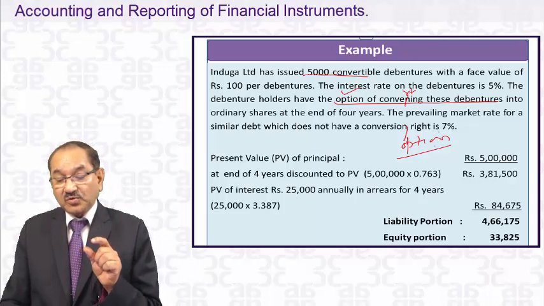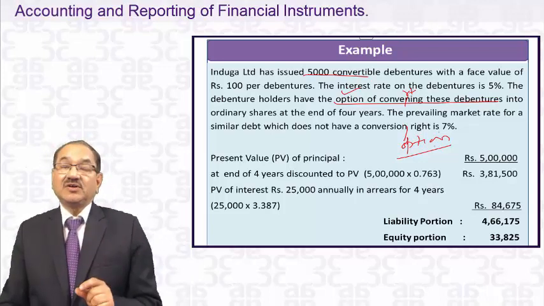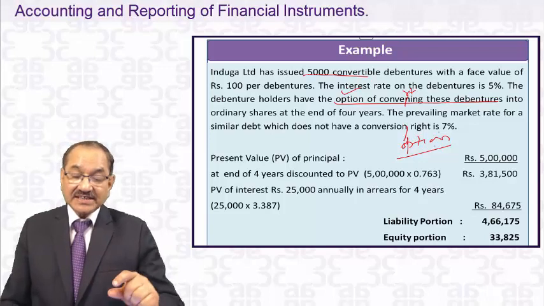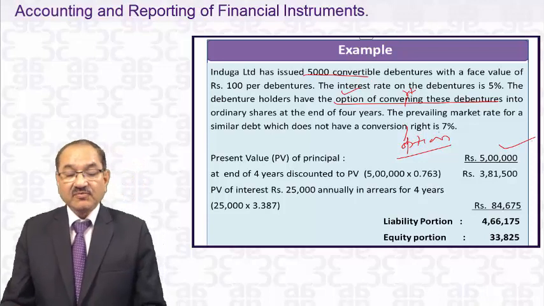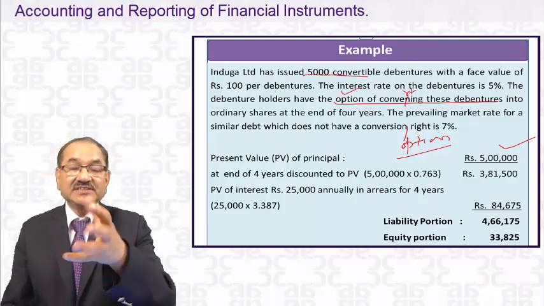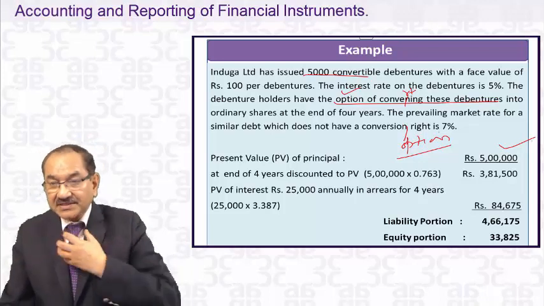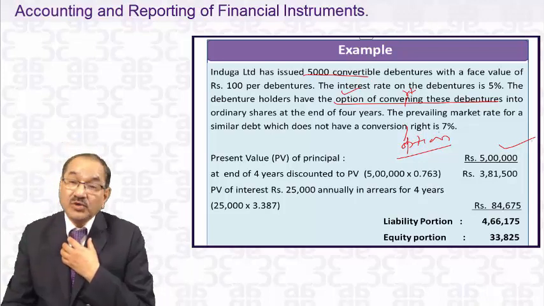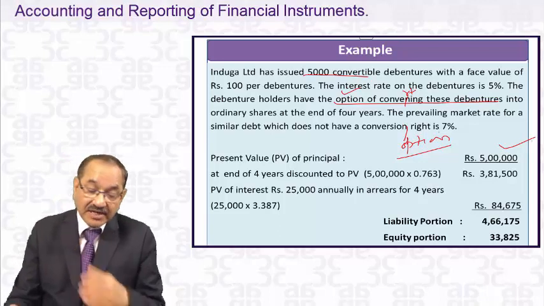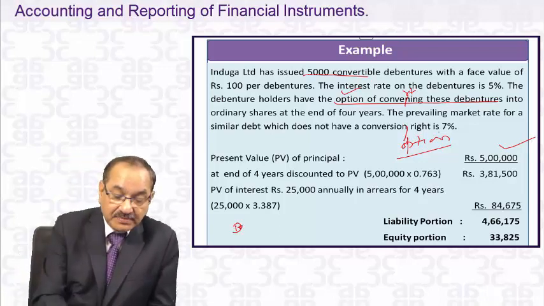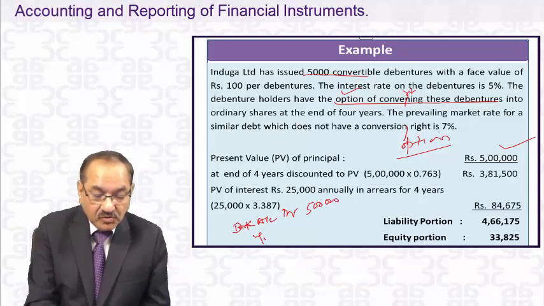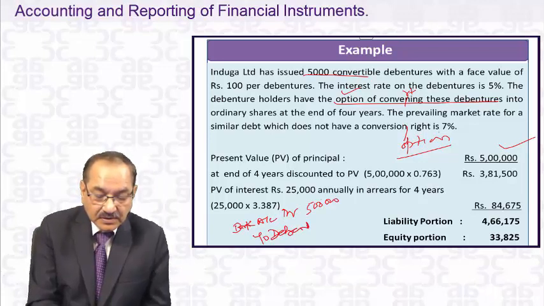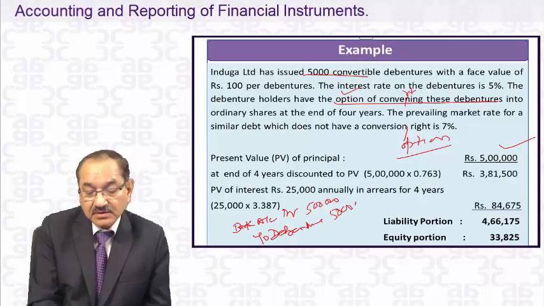And what you have to do, because it's a convertible debenture and the option lies with the holders, is segregate the amount. At the time of issue it raised 5 lakhs rupees: 5,000 debentures of 100 means 5 lakhs. What is the entry we do at present? Bank account debit 5 lakhs and to debenture 5 lakhs.